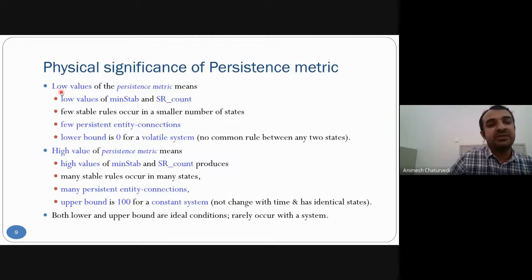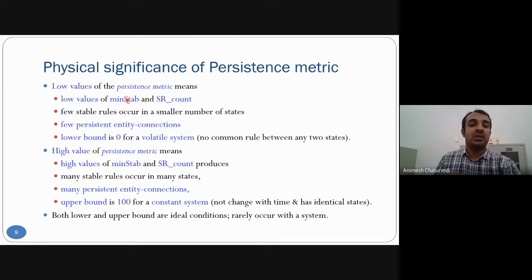Then the persistent matrix could have a low value for low minimum stability and a low stable rule count. Then we have various types of rules generated for the persistent matrix, and these rules denote that they are stable in nature. This could have a low value down to 0, and that is for a volatile system. A high value could be for a high value of min stab and stable rule count.